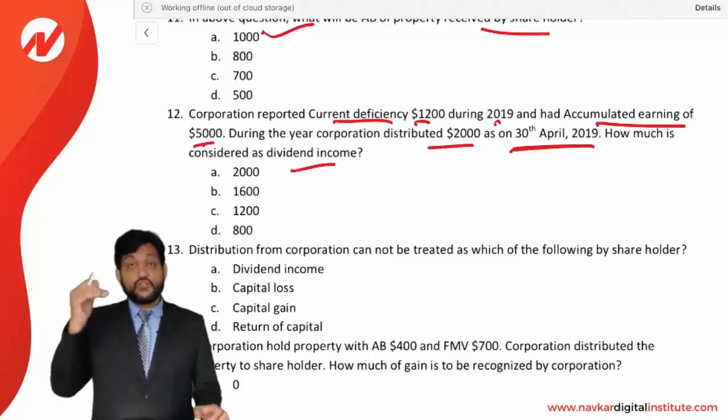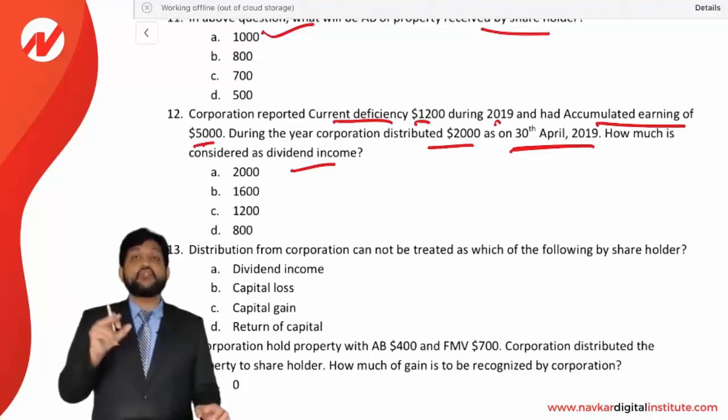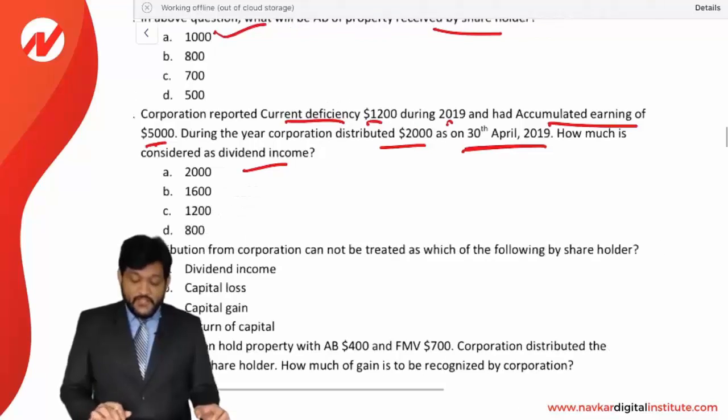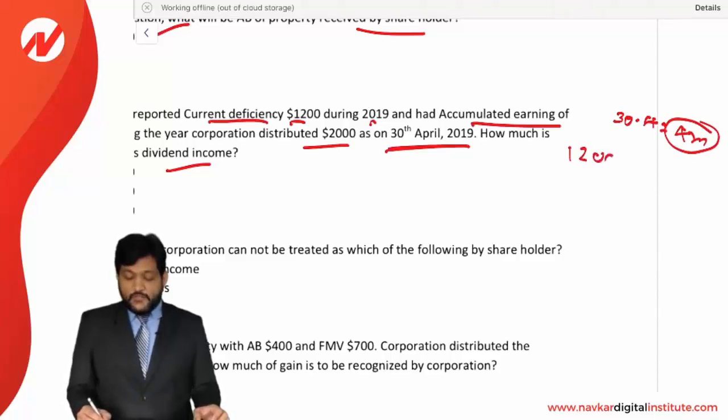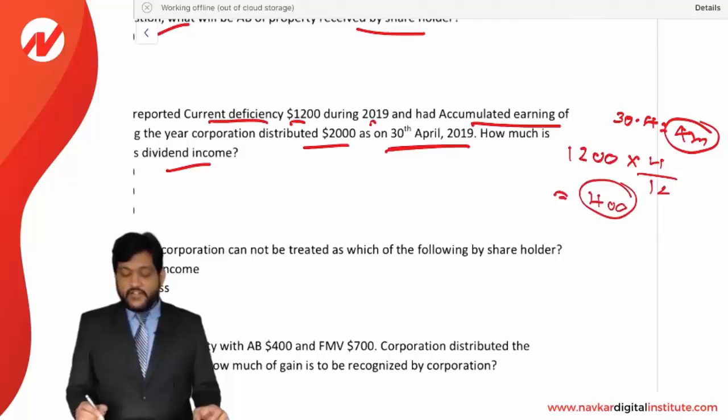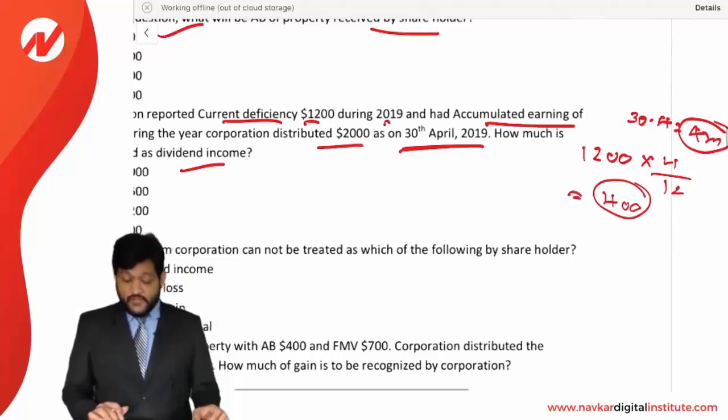So, you need to allocate the CEP on the basis of time. Look at this, CEP is 1,200 negative. So, up to 30 April, that means 4 months of CEP. Out of that total of 1,200, we need to consider 4 months of CEP, so it is going to be 400. 400 of negative CEP will be allocated to the distribution.